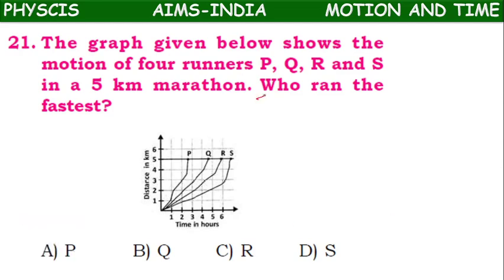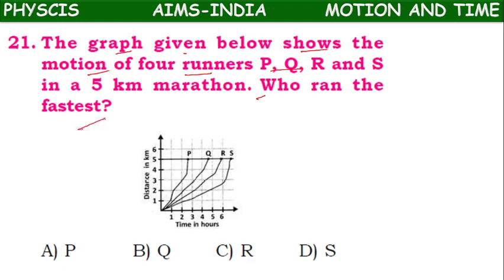The graph given below shows the motion of four runners P, Q, R and S in a 5-kilometer marathon. Now the question is, who ran the fastest?